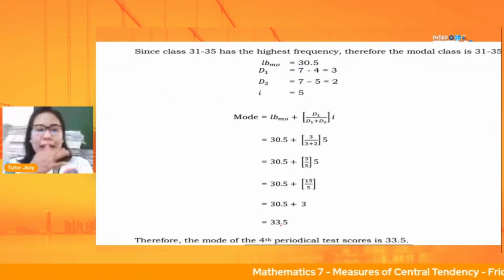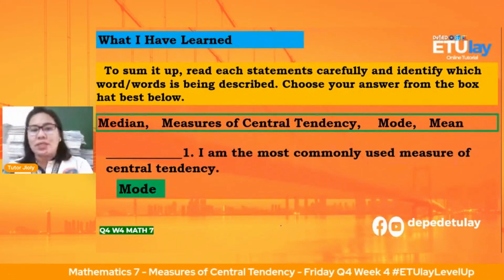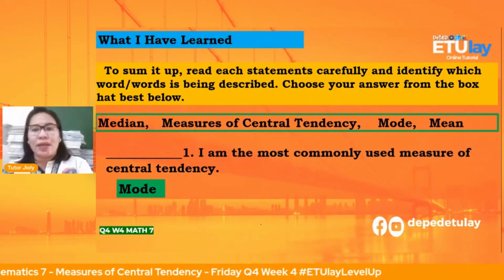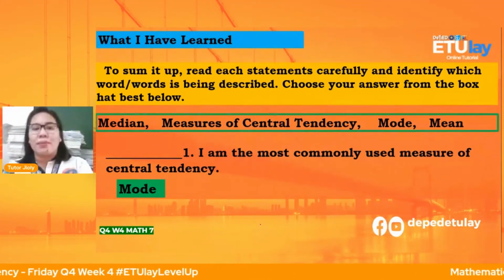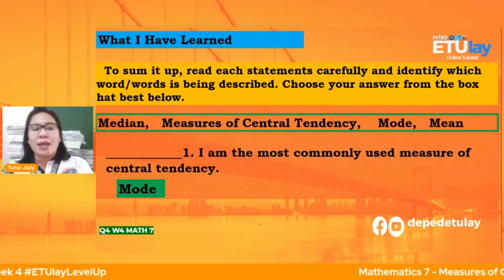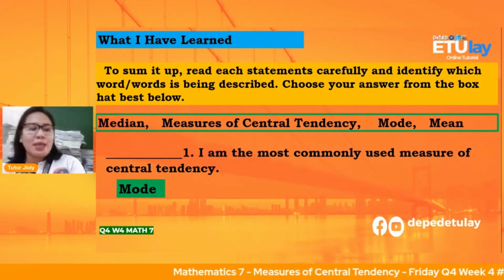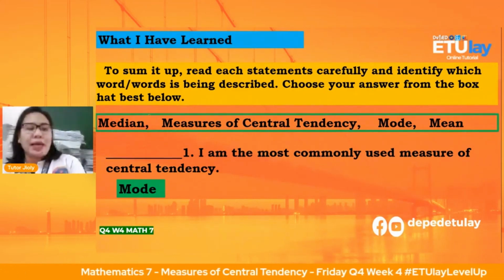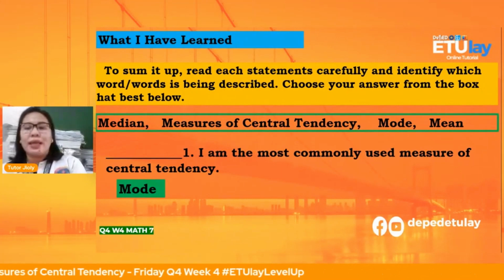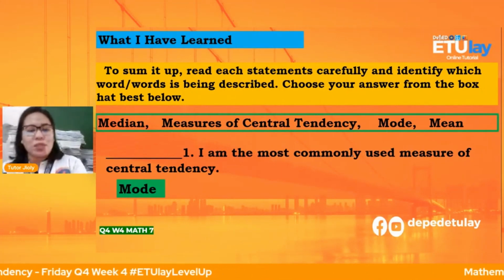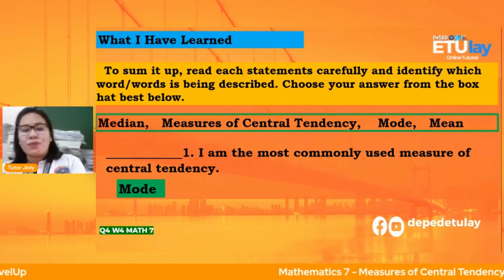Okay. So we have to sum it up. Read its statement carefully and identify which word or words is being described. Choose your answer from the box below. Yung pagpipilian natin, we have the median, measures of central tendency, mode, and mean. Number 1 question: I am the most commonly used measure of central tendency.